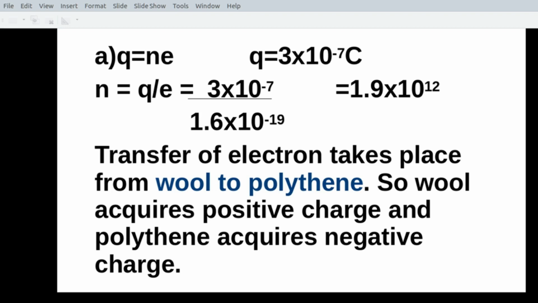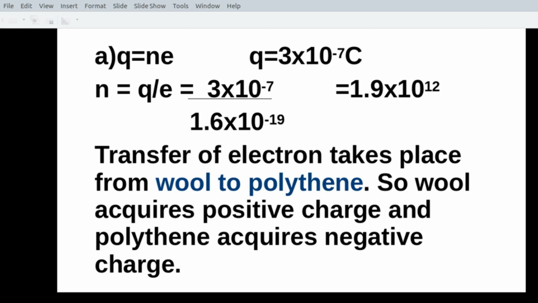So 1.9 into 10 raised to 12 electrons gives you 3 into 10 raised to minus 7 Coulomb. Can you imagine the number? After 1.9 you have 12 zeros, or after 19 you have 11 zeros. So it's a huge number, right? So these many electrons can give you 3 into 10 raised to minus 7 Coulomb.